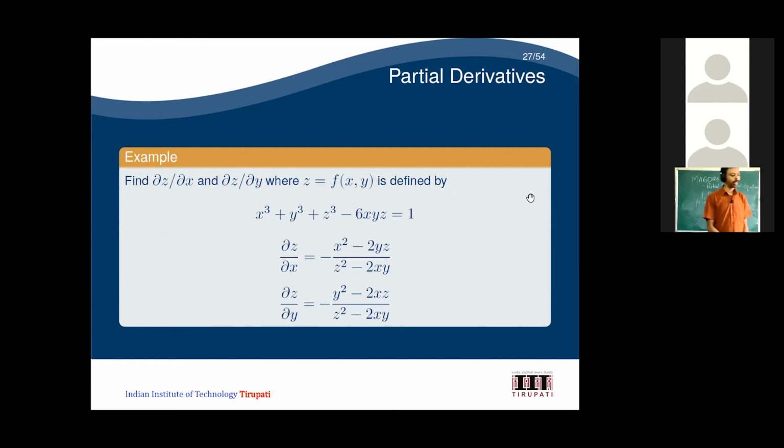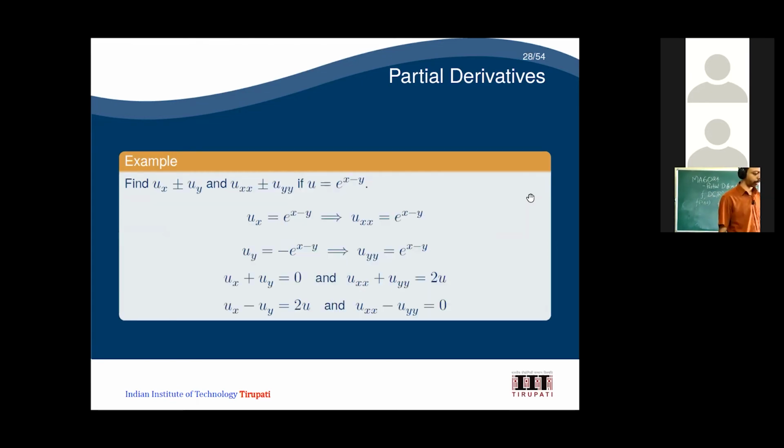Okay, fine. So these are some examples which I'll leave as an exercise for you. x cube plus y cube plus z cube minus 6xyz equal to 1. You need to find ∂z/∂x and ∂z/∂y, and then you can find the answer. It's a BTech level problem, so I just leave it as an exercise.